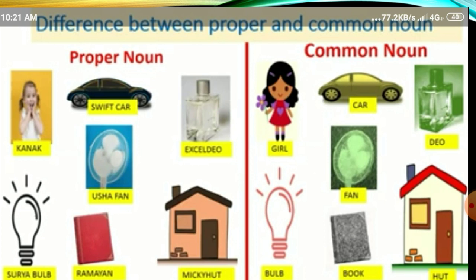In this picture, you can see that the particular names are given, that is proper noun. On the other side, we can see that the particular names are not given, that is common noun.